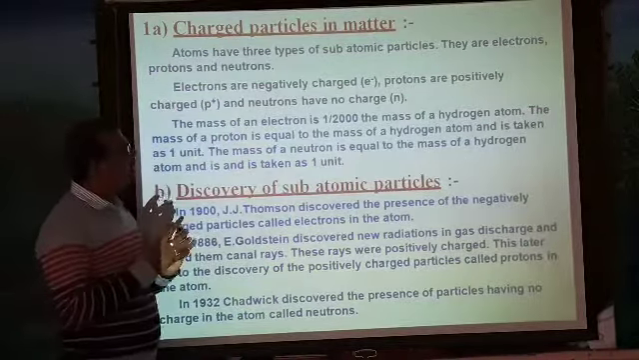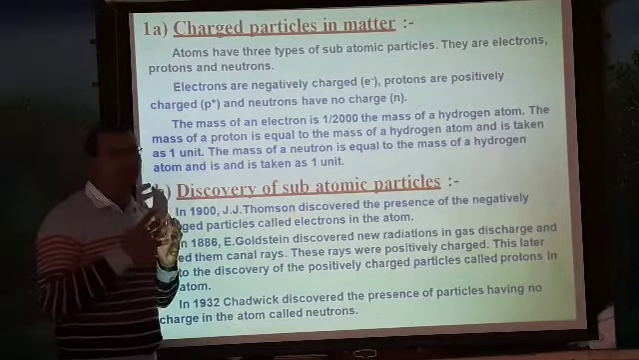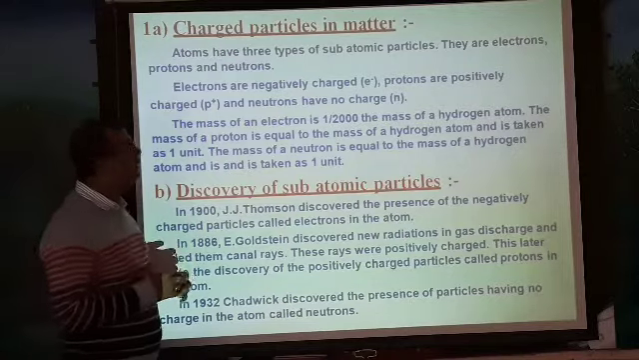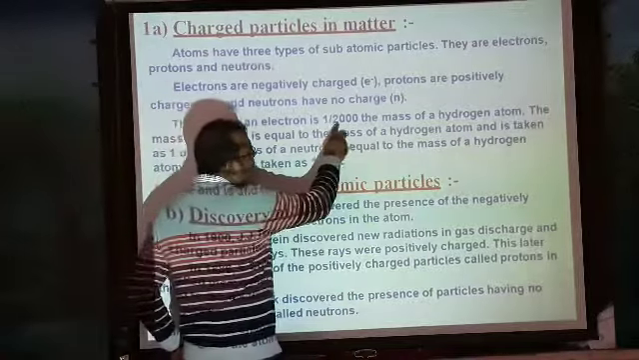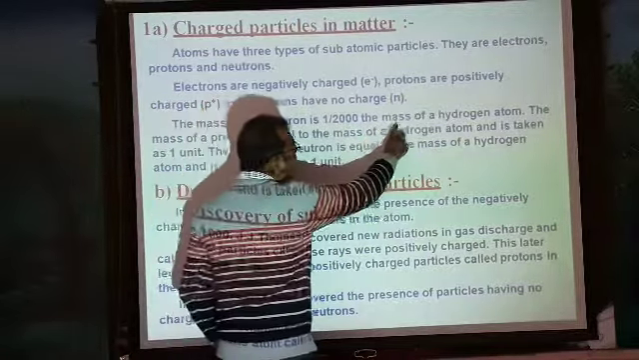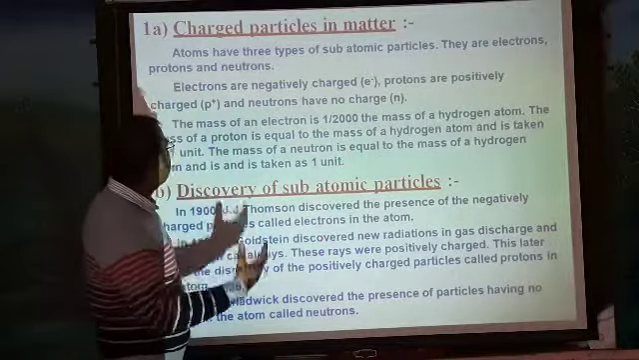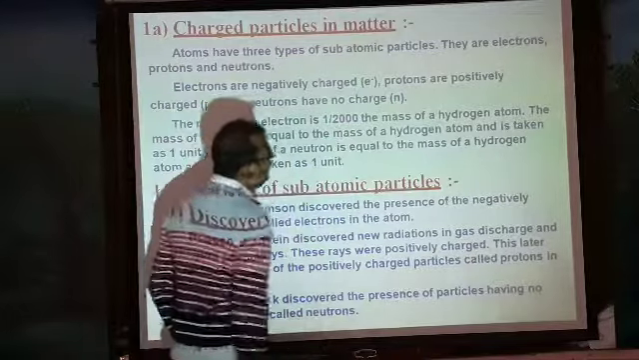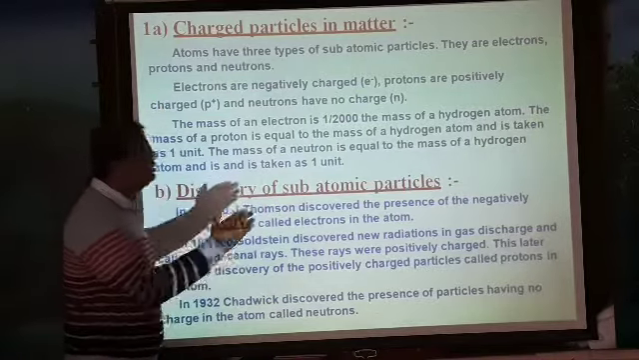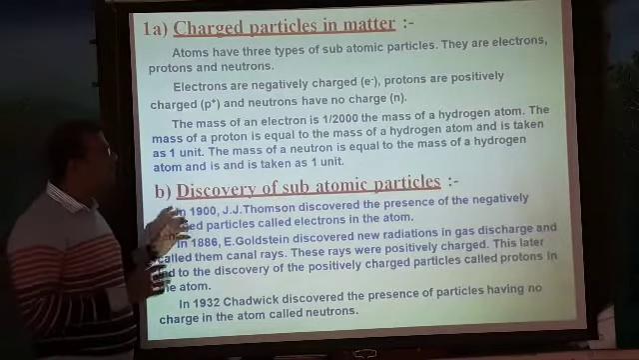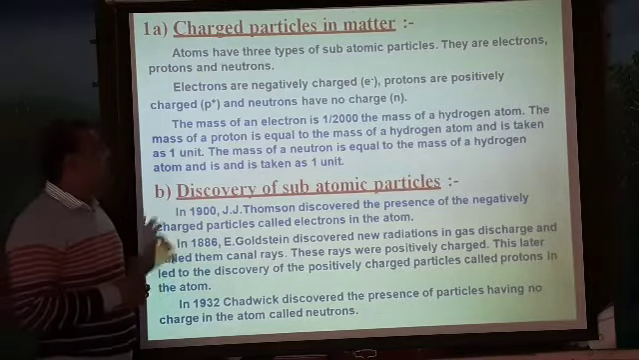Whenever we want to measure the mass of these subparticles of an atom, we see that the mass of an electron is equal to what? 1 by 2000 times the mass of one hydrogen atom. Whereas the mass of one proton is equal to what? The mass of a hydrogen atom. In the same way, the mass of a neutron is equal to the mass of a hydrogen atom. So this is the mass of each charged particle of a matter.